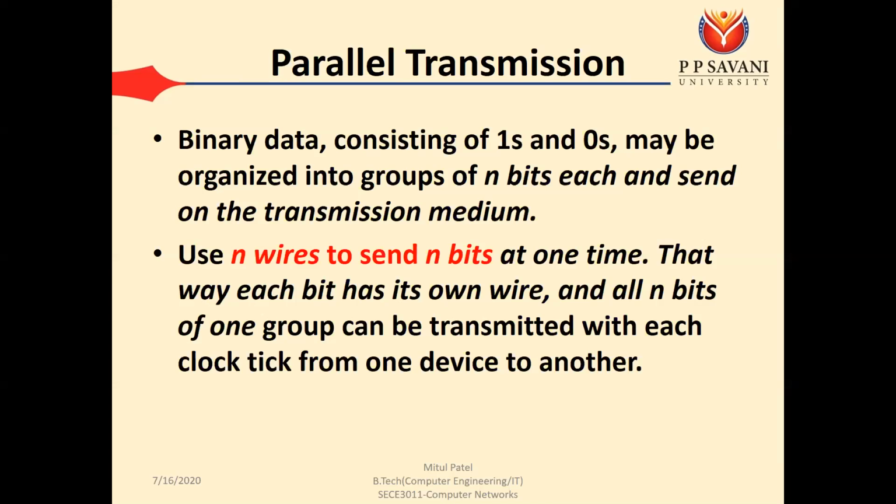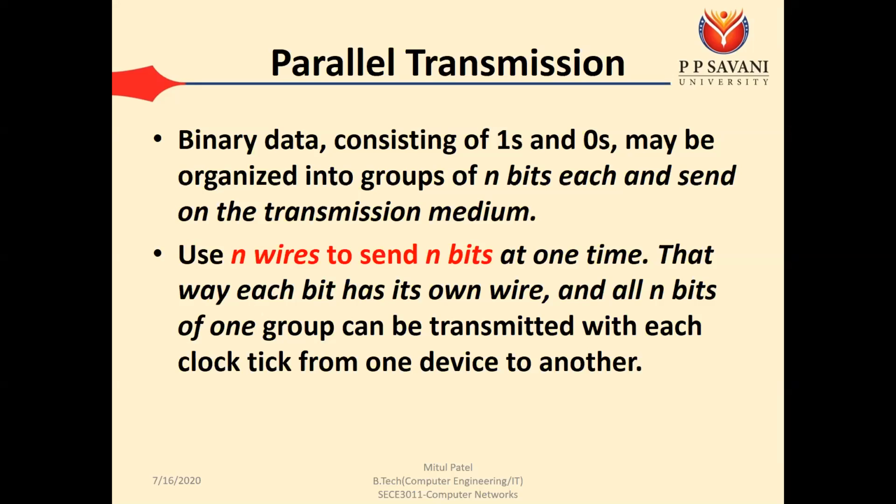Let's say if you have text characters that are represented by ASCII values, and to represent the characters we require 8 bits. So if you want to send the 8 bits simultaneously, then you require a cable with 8 different wires, a cable with n different wires. That's why, like in the twisted pair cable, you have seen that there are 8 different cables in groups of 2. So we can say that at a time we can send 8 bits at a time.